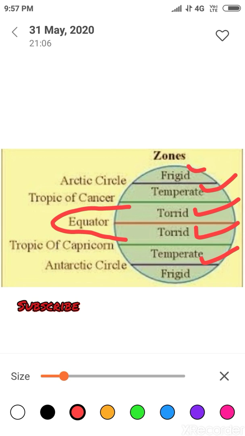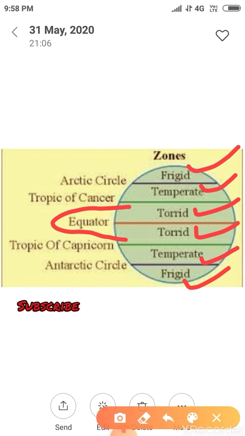Now our last zone is frigid zone. Areas between the Arctic Circle and the North Pole and those between the Antarctic Circle and the South Pole receive sun rays at a big slant. Due to this, the sun is never much above the horizon. So this part of the earth receives the least amount of heat and remains very cold. These zones are called the frigid zone. I think this is clear to all.